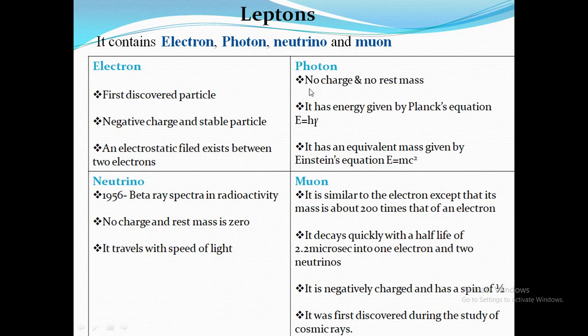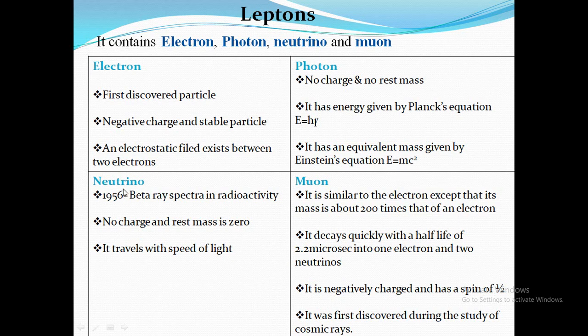Photon is nothing but the light particle. When light is switched on, photons are emitted. So photons are nothing but the light particles, and they have no charge and no mass. Their energy is given by Planck's equation as E is equal to h nu, and by Einstein's equation as E is equal to mc square.